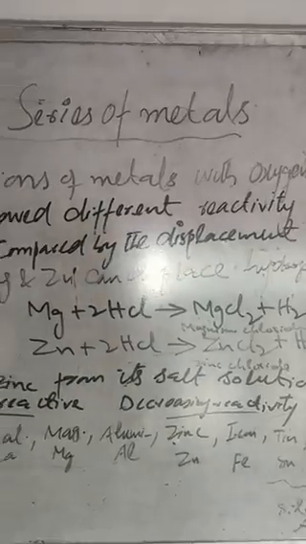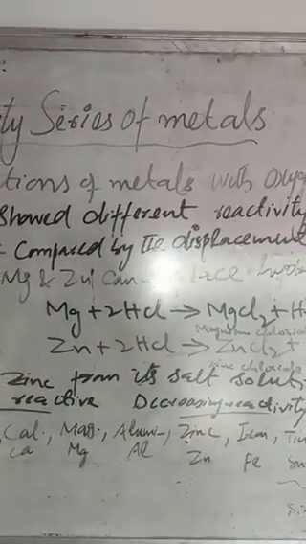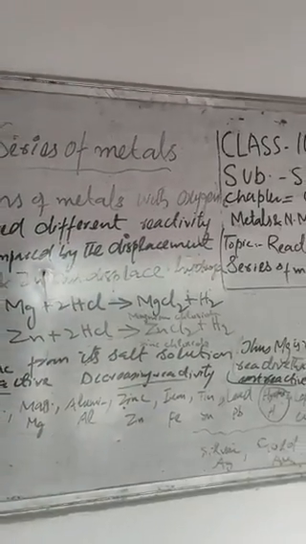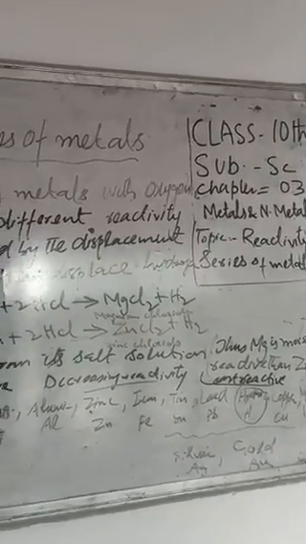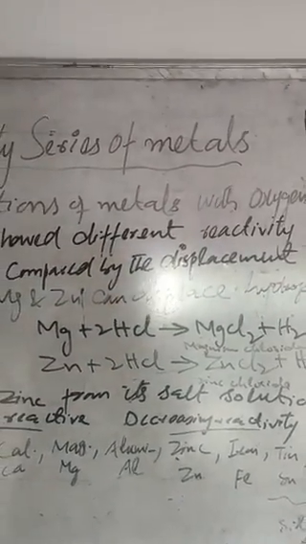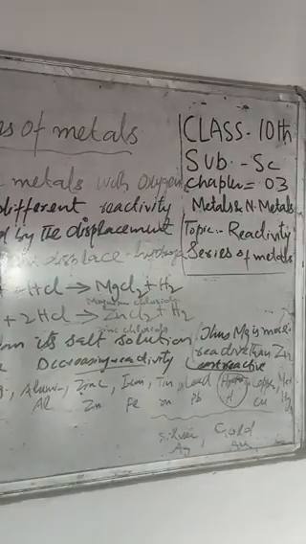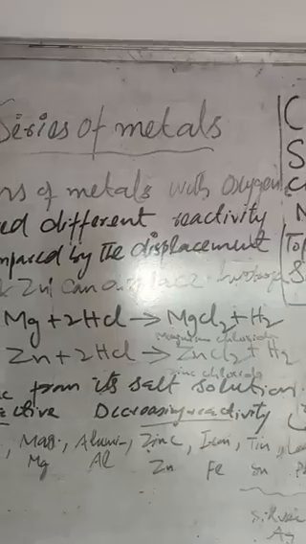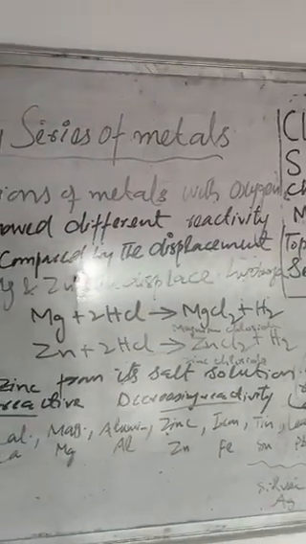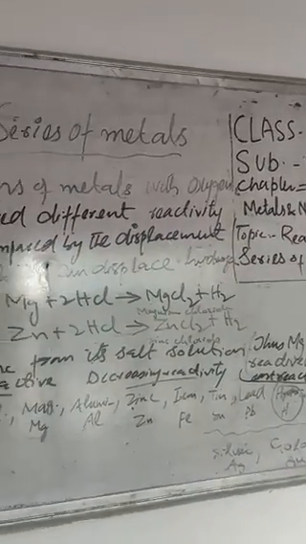There is a comparison between the two types of metals, how they react, and in order to see the type of the reactivity, which is more reactive and which is less reactive, there is a topic that is a reactivity series of metals.